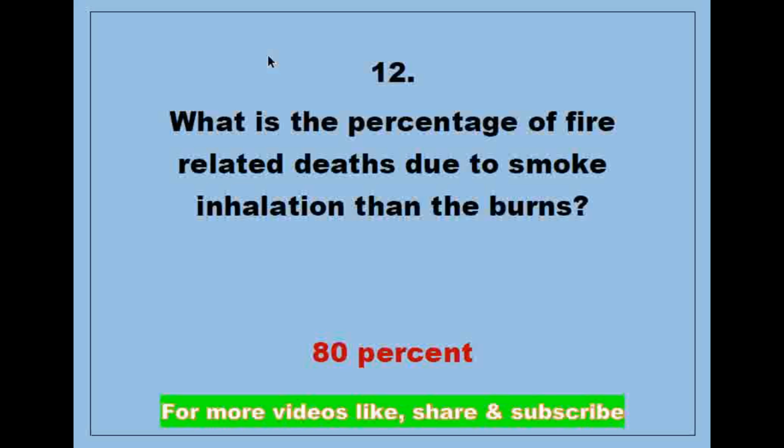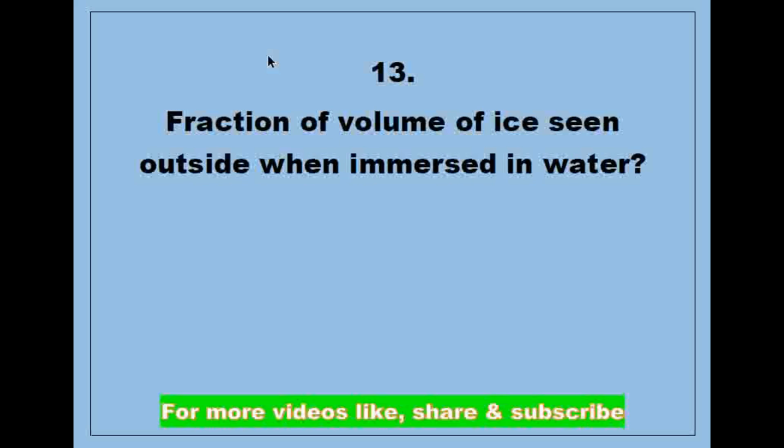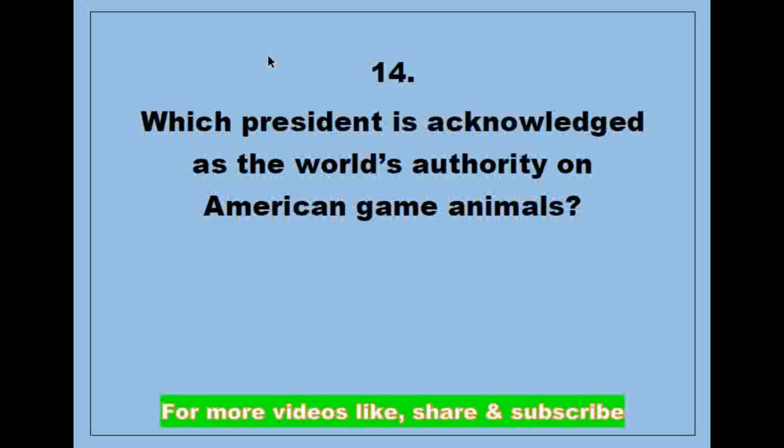Answer is 80%. Next question, what fraction of the volume of ice is seen outside when immersed in water? Answer is 10.5%. Next question, which president is acknowledged as the world's authority on American game animals?